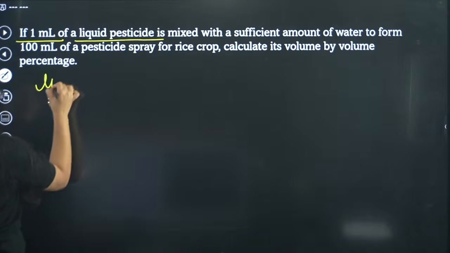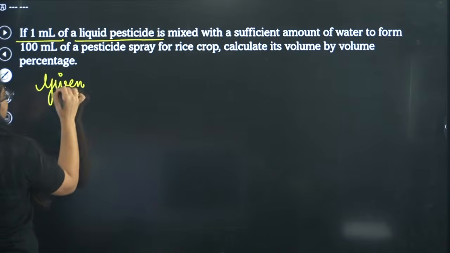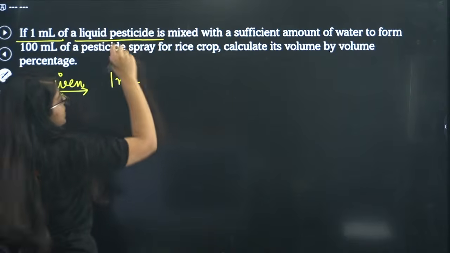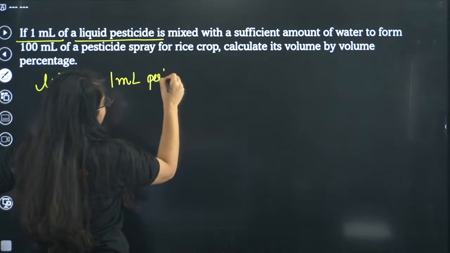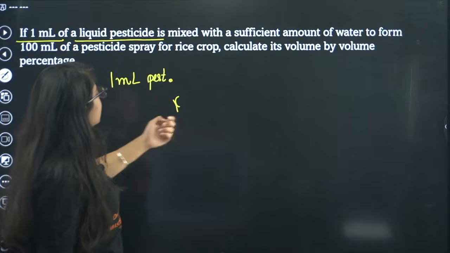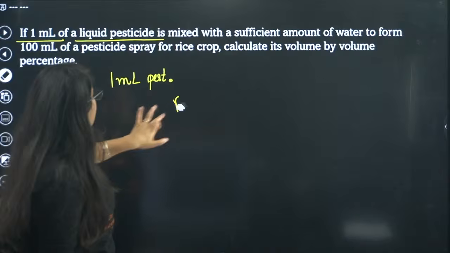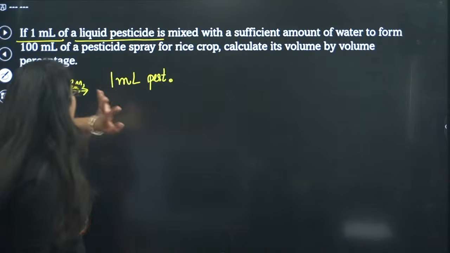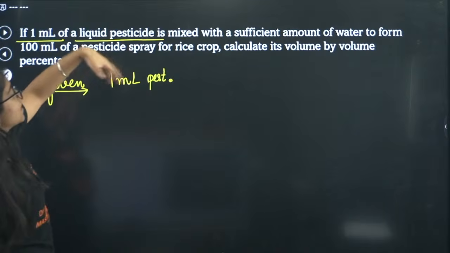So what is given? Given is simply 1 ml of pesticide, dissolved with a sufficient amount of water to form 100 ml of a pesticide spray.